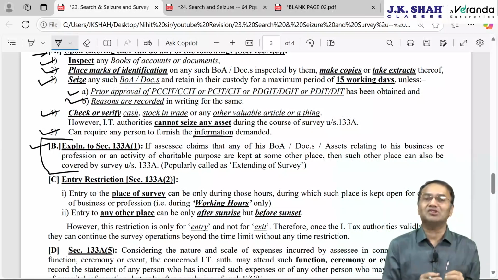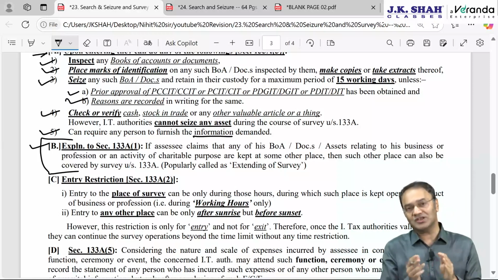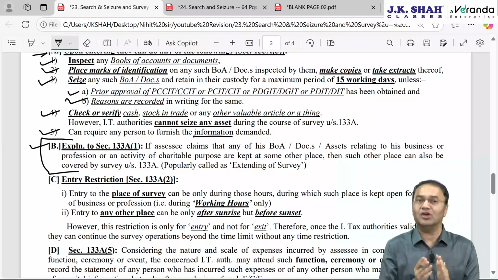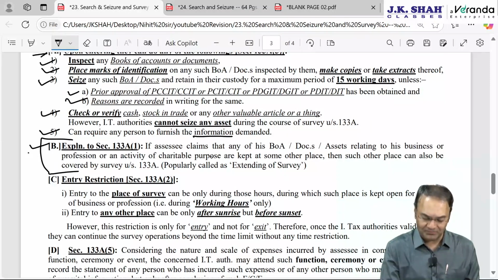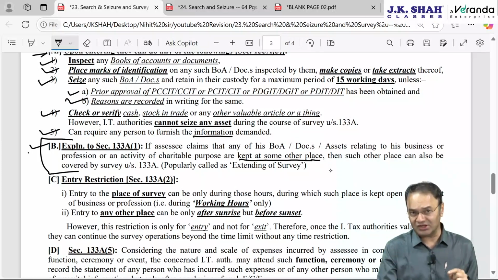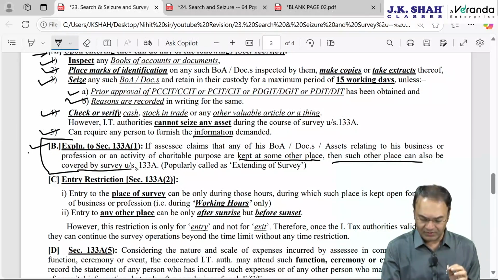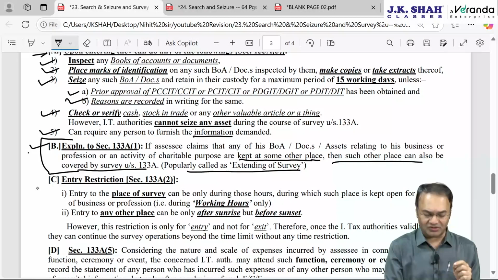Meaning thereby, initially survey has to take place at the office premises. Later on, IT officers can come to the assessee's house also if the assessee himself claims that books of accounts are kept at the residence. Other place will include the assessee's residence also, and the assessee's CA's office also, popularly called extension of survey.